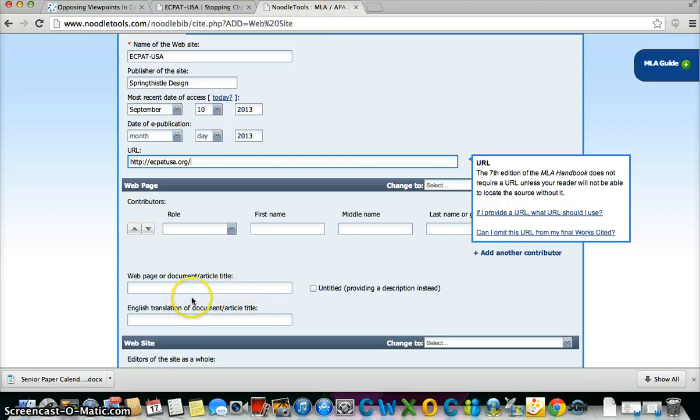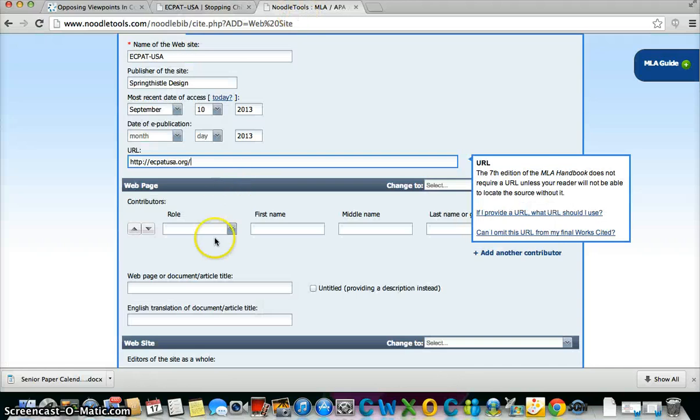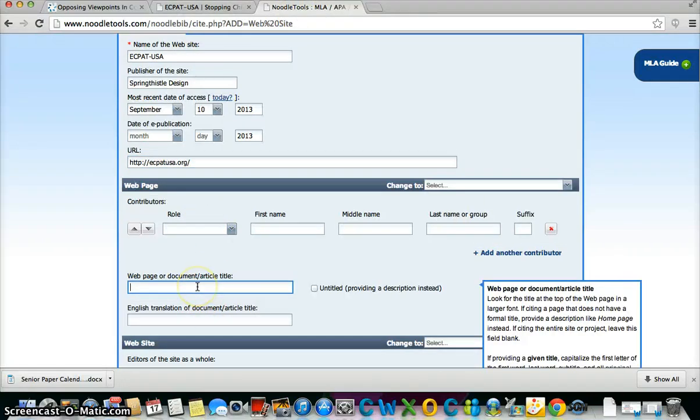And then the web page or document article title. So I would go back here, and the title of it, let's see, it's pretty much the end, child prostitution and trafficking. So that's the title of this particular page. So I'm going to go back to this and type that in.